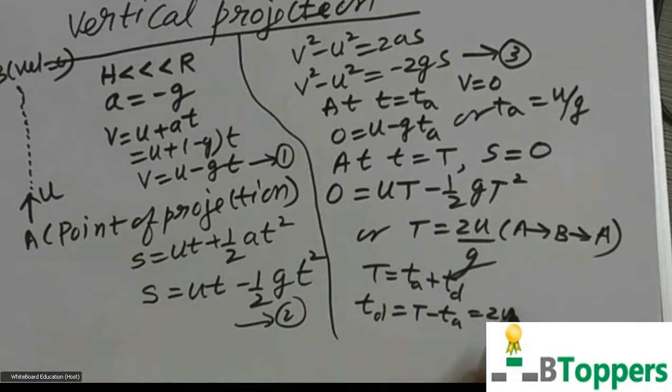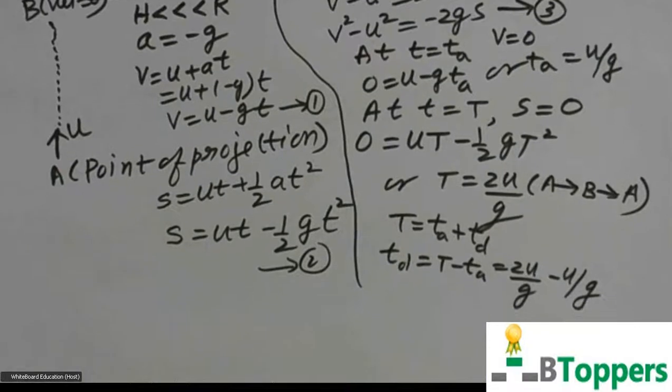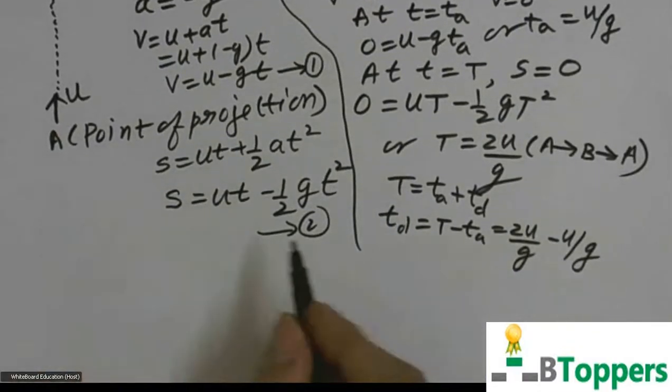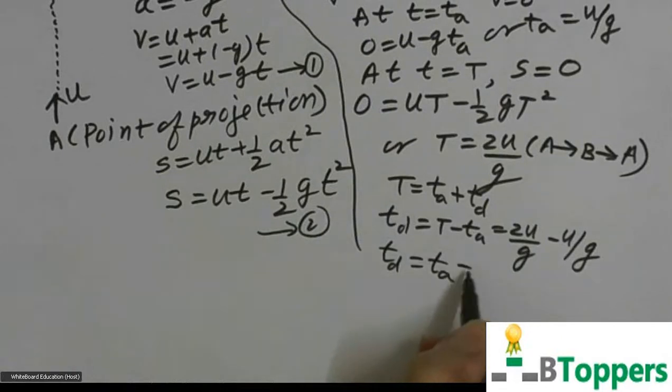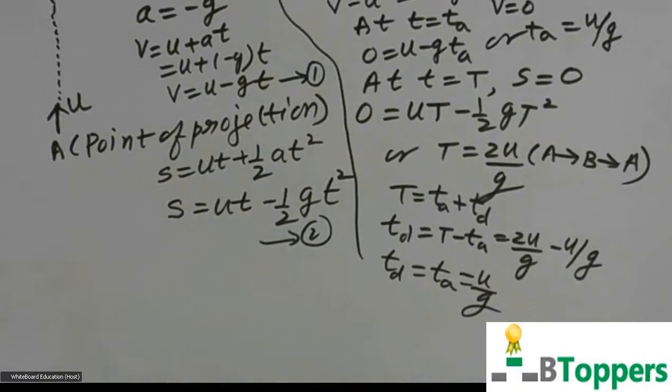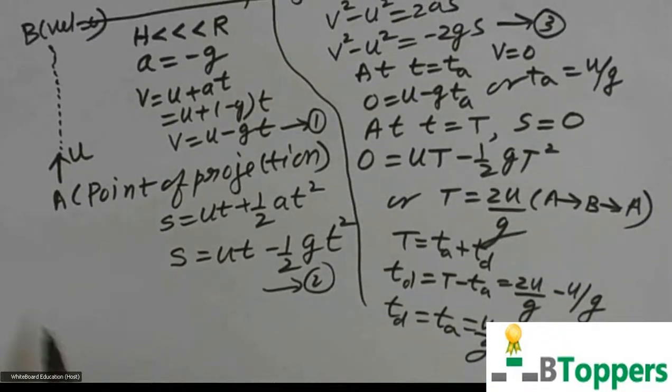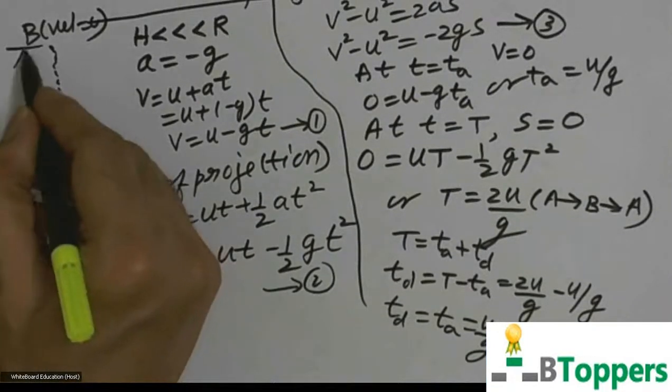So time of flight you can write 2U by G, time of ascent is U by G. So time of descent also you get the same as time of ascent, equal to U by G, or half of the time of flight. Time of descent means it is the time taken to return from the highest point to the point of projection.